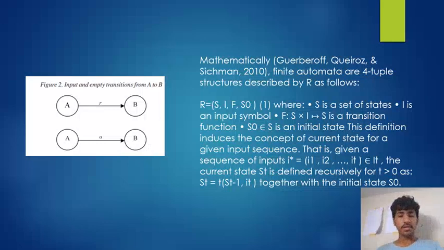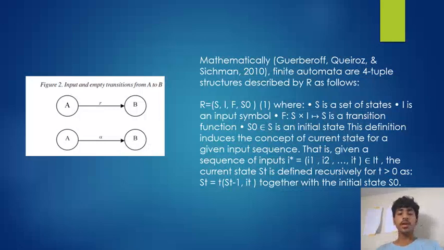R equals S, I, F and S naught, where S is a set of states, I is an input symbol, F is such that S cross I gives S, a transition function, and S naught belongs to S is an initial state. This definition induces the concept of current state for a given input sequence.